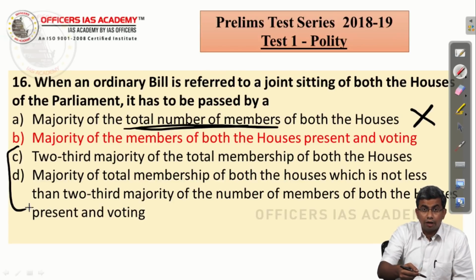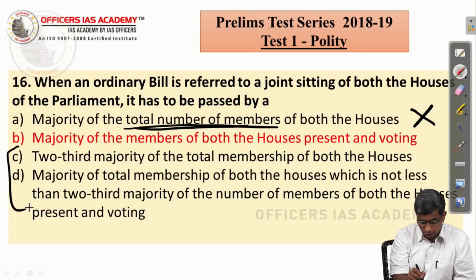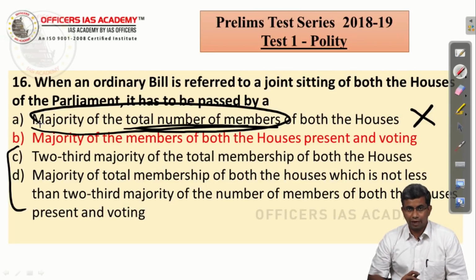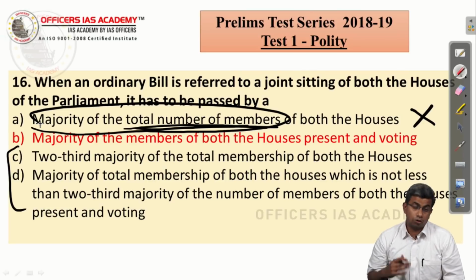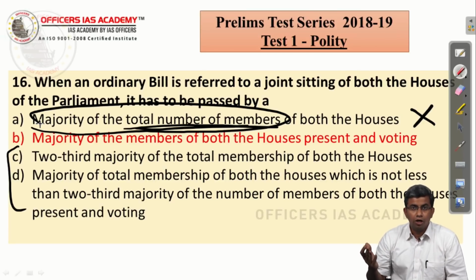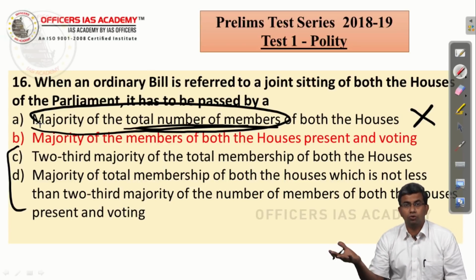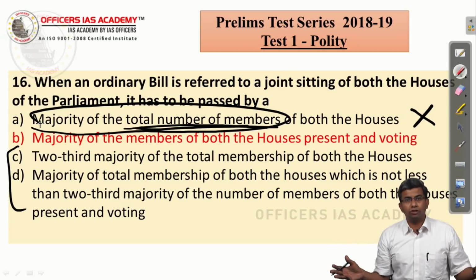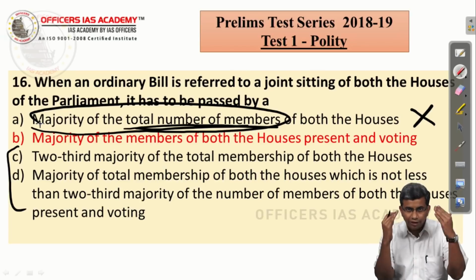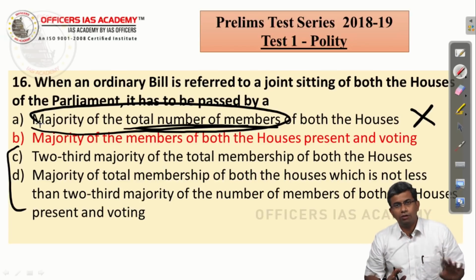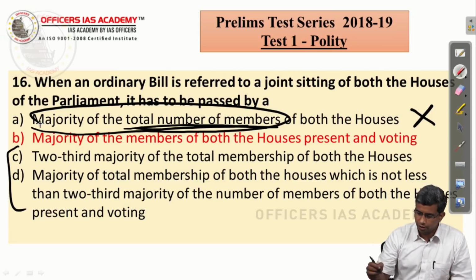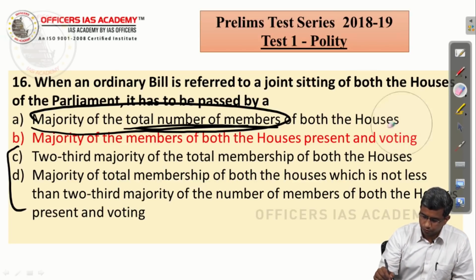But it may appear that both A and B are similar, but look out carefully in the question. Here it talks about majority of total number of members, and that majority is not mentioned anywhere except for presidential impeachment. And that too, that's a 2/3 of the total membership of the house. So majority of total members of the house is not a majority at all in the constitution for anything. So once you are aware of that, you will be able to easily identify the answer, which is option B, right?